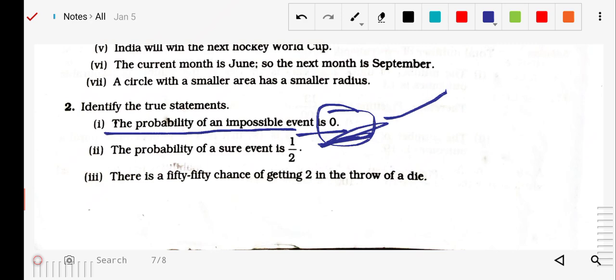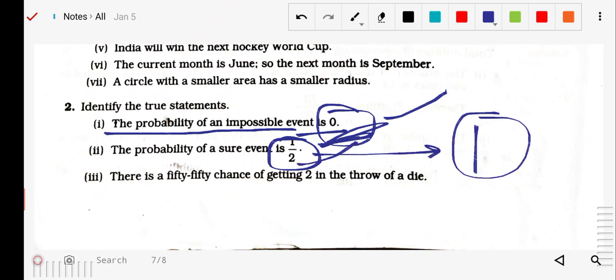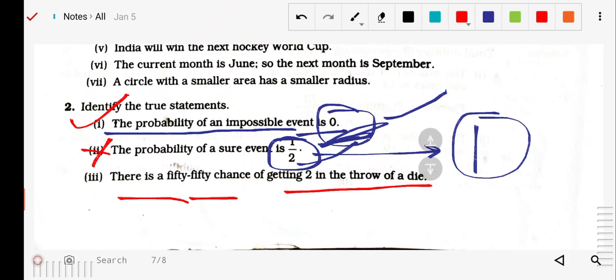Then, the probability of a sure event is 1 by 2. No, this is 1 by 2. If the event is sure, it must have probability 1, but here it is a half. So this is a wrong statement. So the first one is correct, true. This is wrong. Then the next: there is a 50-50 chance of getting 2 in a throw of a dice. Okay, this is also a false statement. Okay, fine. So please do this exercise, exercise 2.